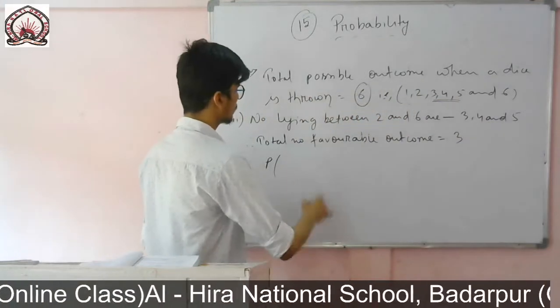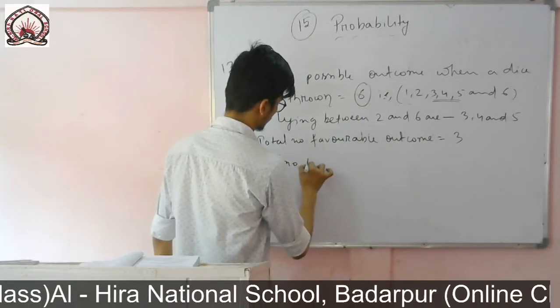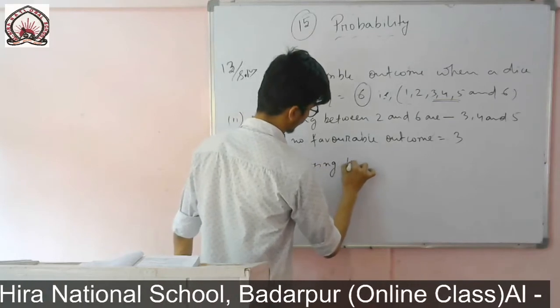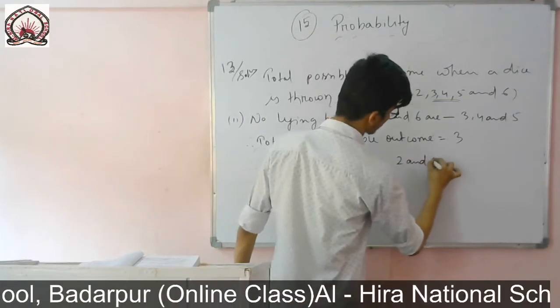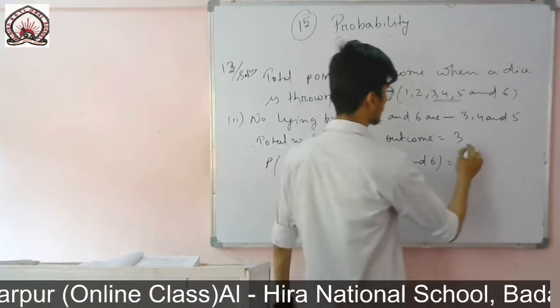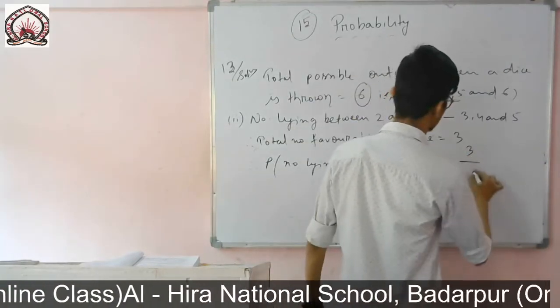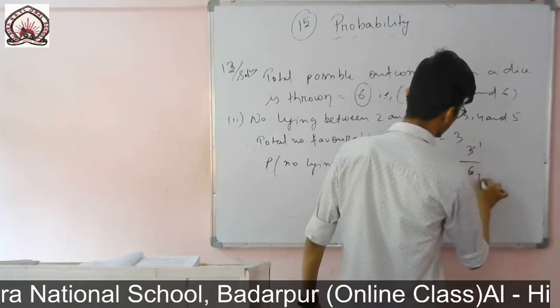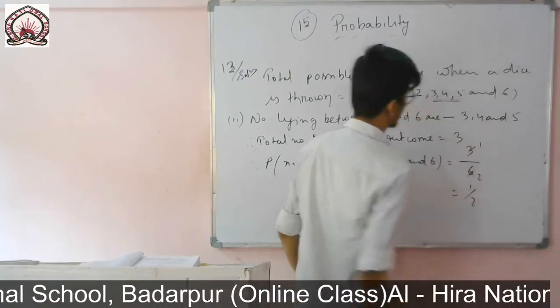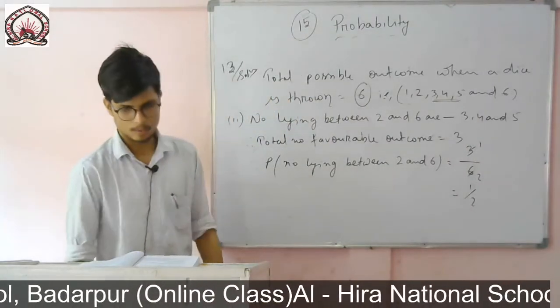So the probability of a number lying between 2 and 6 is equal to favorable outcome divided by the total possible outcome. That means 3 by 6. If I cancel it, 3 ones are 3, 3 twos are 6. That means the answer will be 1 by 2.